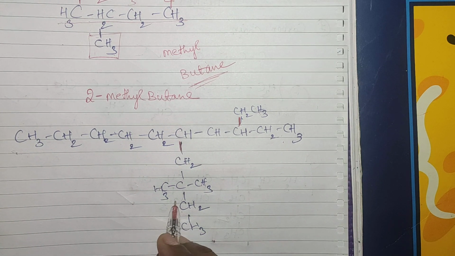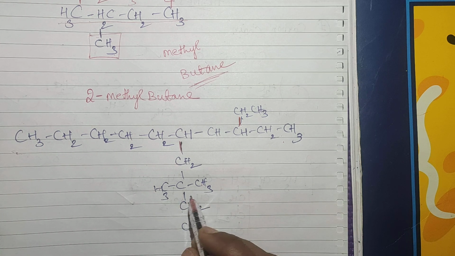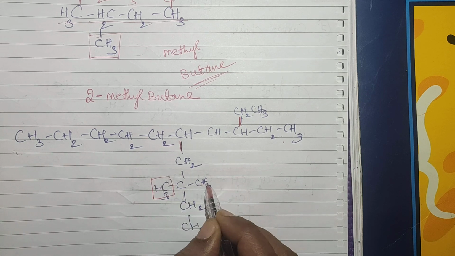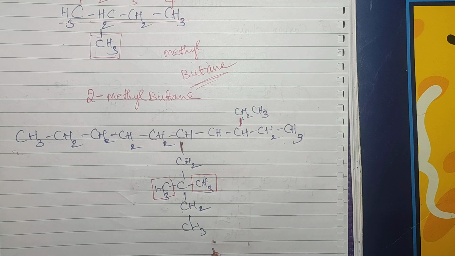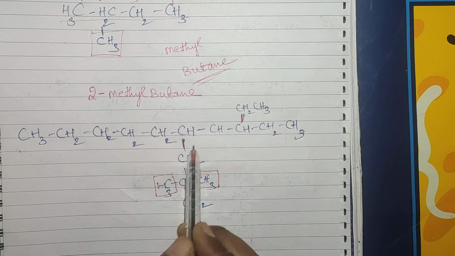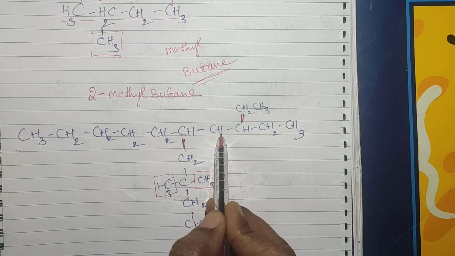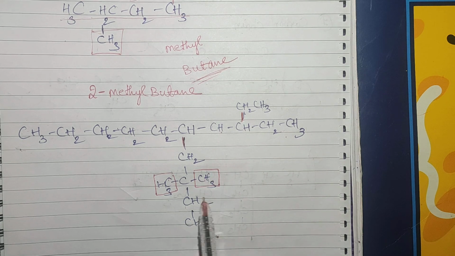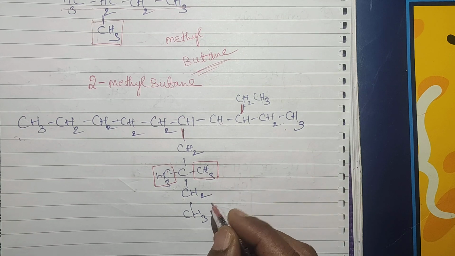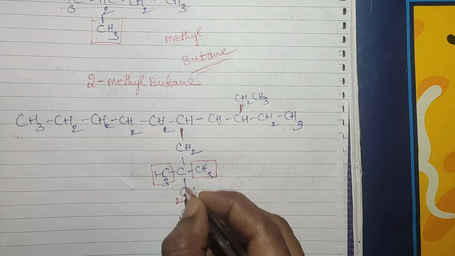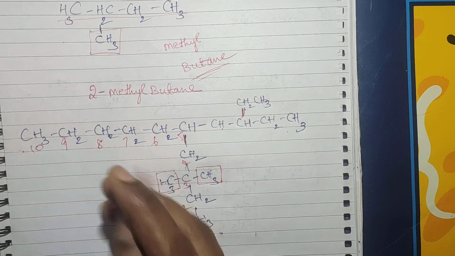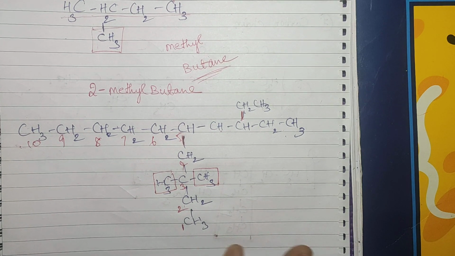Give the numbers. Next step we have to observe, is there any functional groups, is there any substituents, right? I am going to give the numbering from this side. If you give the numbers from this side, the substituents and branched chains will get the highest number. That is wrong method. Always we should choose the numbering so that the substituents and the branched chains will get the lowest number. I am giving the number from this side. 1 2 3 4 5 6 7 8 9 10 carbons. Okay, this is the second step also completed.